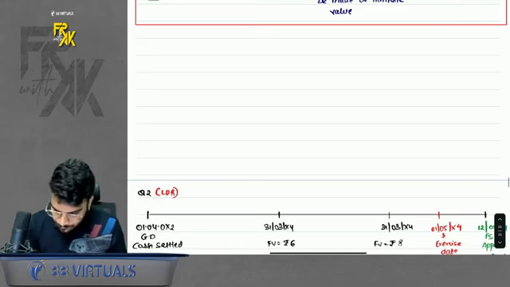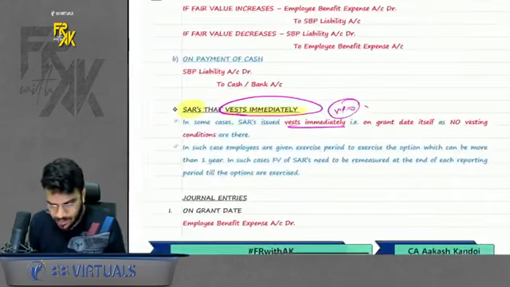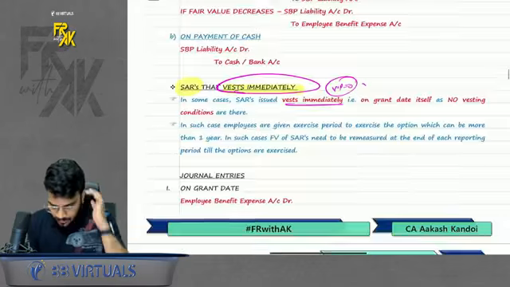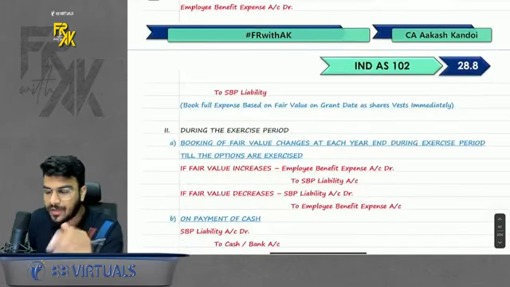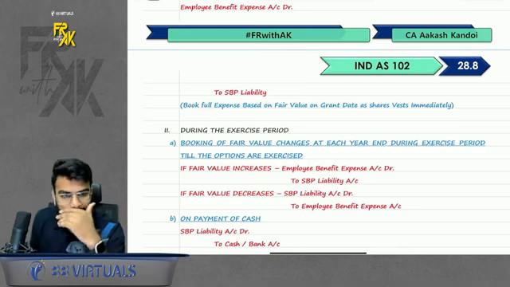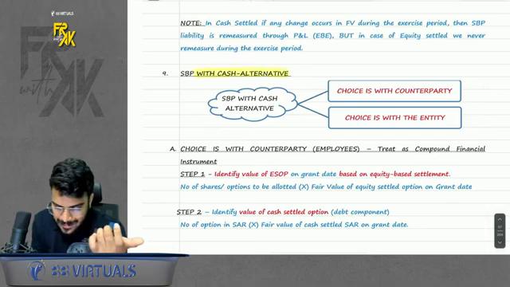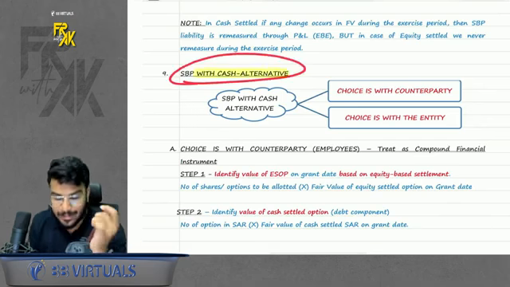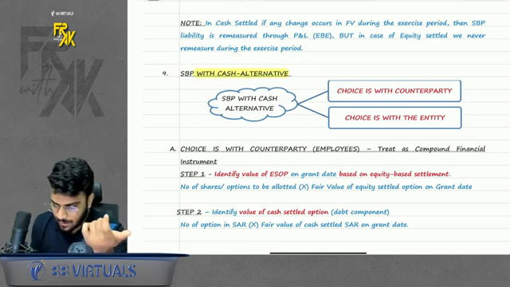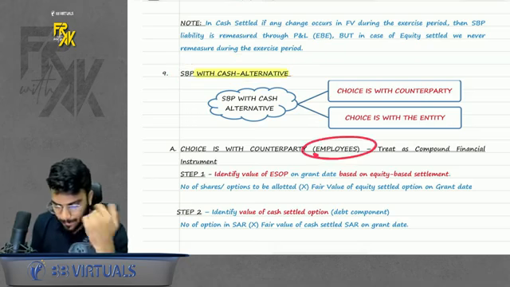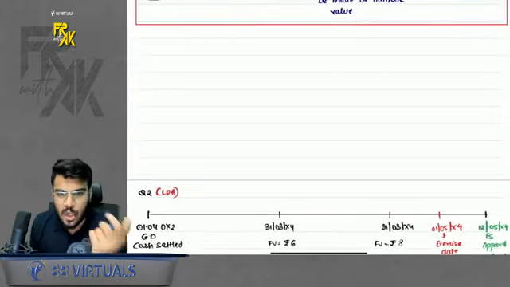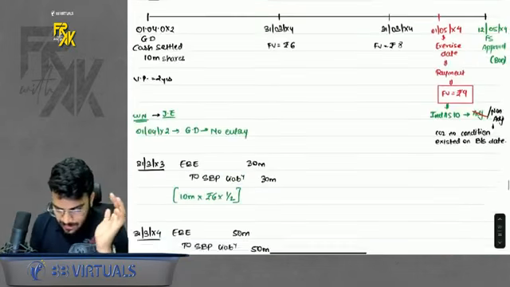Okay, done, sir. So this was cash settled that vests immediately, and the second question was not vesting immediately, with a 2-year vesting period, but there was intrinsic value also given. Then the next point is SBP with cash alternative. What is the meaning of this? Here you give the choice to the employees. The employee can choose either cash or shares. That is the choice of the employee.